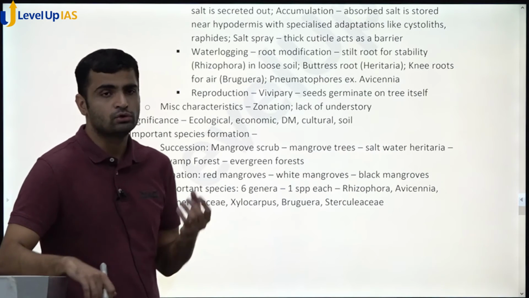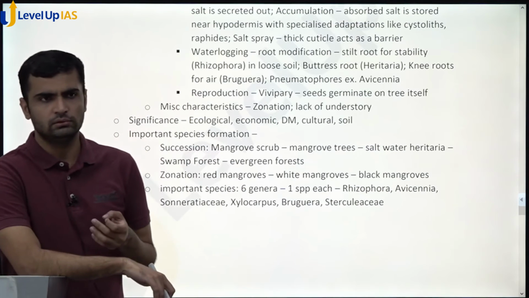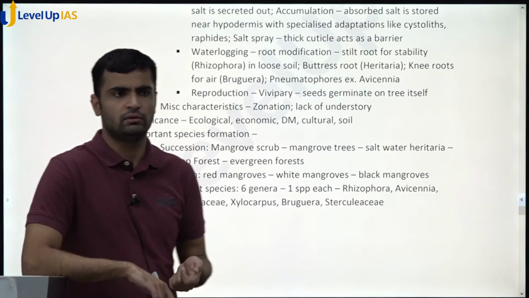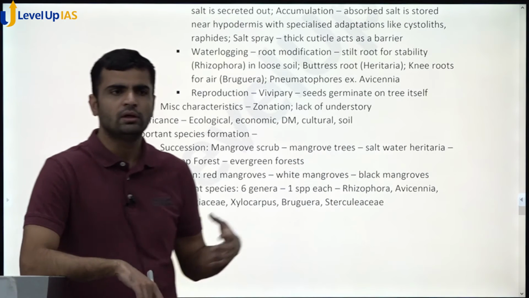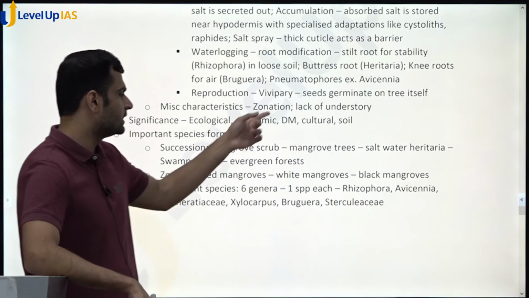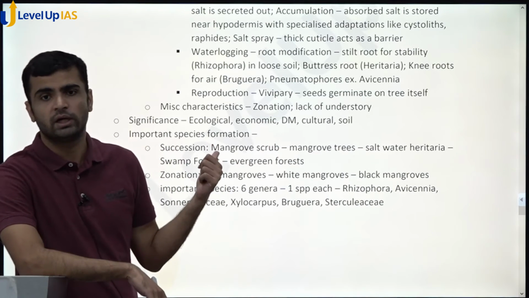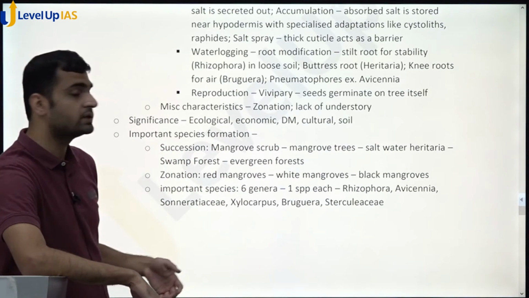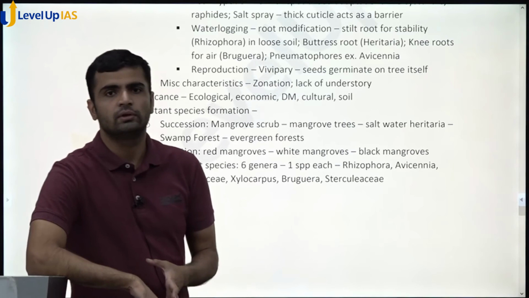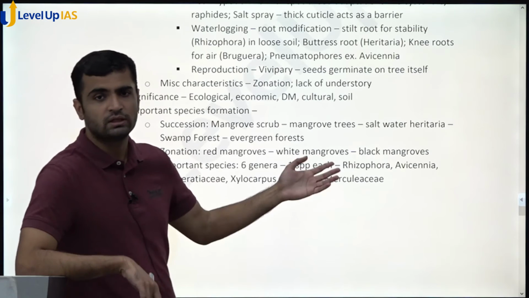For economic benefits, jobs are there, timber is there, blue economy is there, then fruits, and a lot of people depend on these mangroves for their livelihood as well. Fuel, everything. I mean, you can get salt tolerant wood for ship making, etc. That's also there. Disaster management, of course, like tsunami, cyclones, the sea wave energy is dissipated by these mangrove forests. Storm surges, you can see. And cultural reasons, our cultures of people living in the coastal area have evolved with mangroves. So cultural reasons are there.